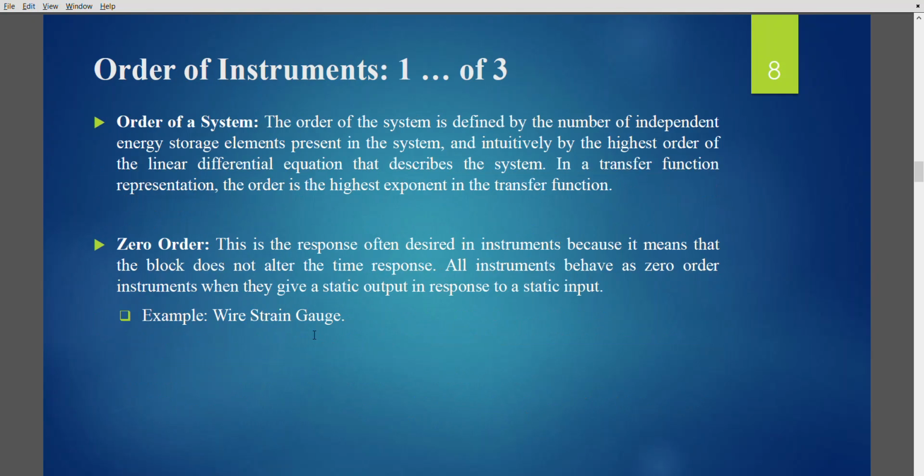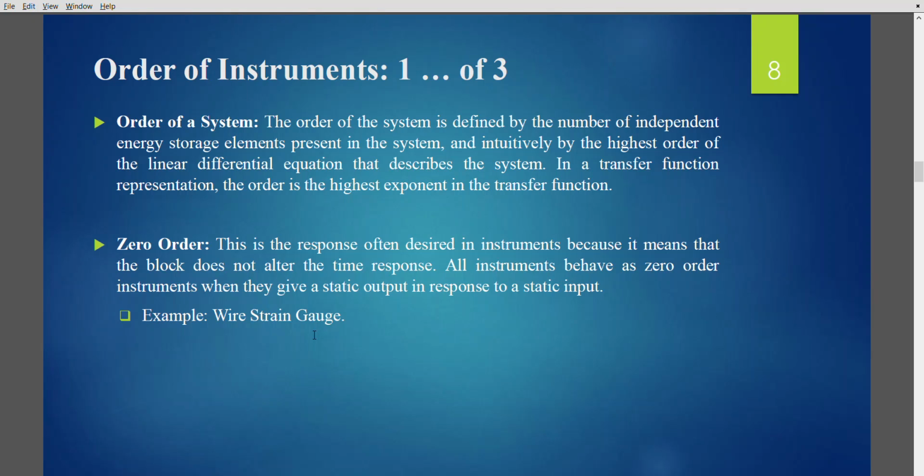So previously, what we saw is: why do you need a measurement? So what is a measurement system? Why do you need a measurement system? So how can you use a measurement system? And what are the desirable and undesirable characteristics of the instruments that are used for measurements?